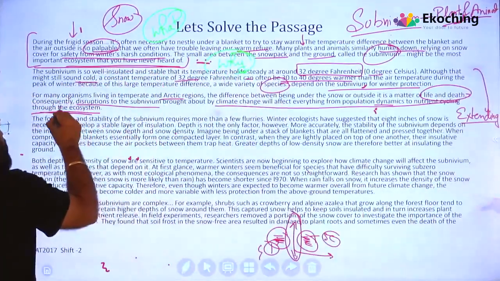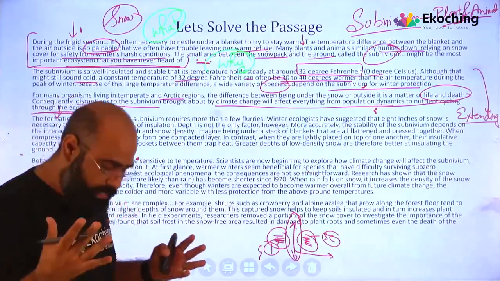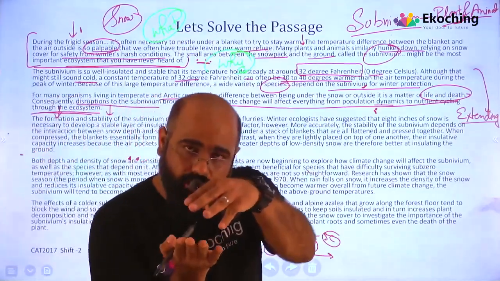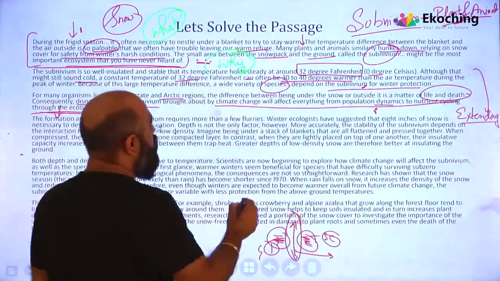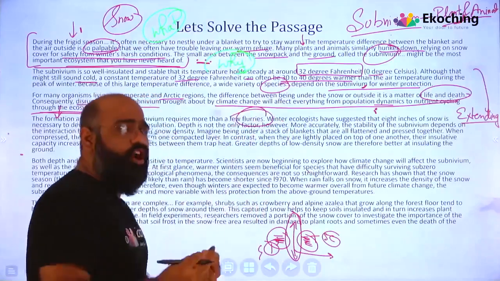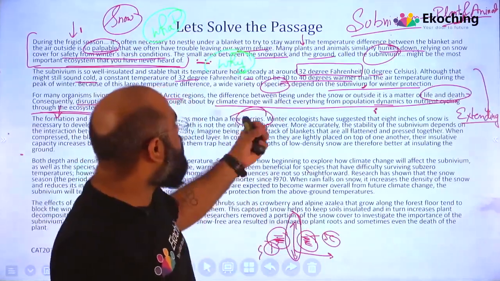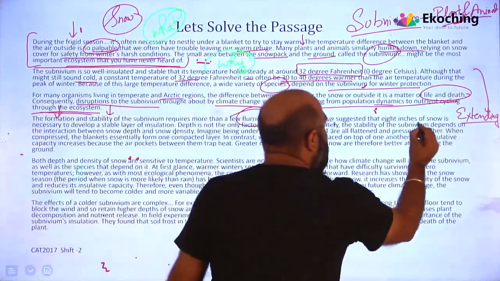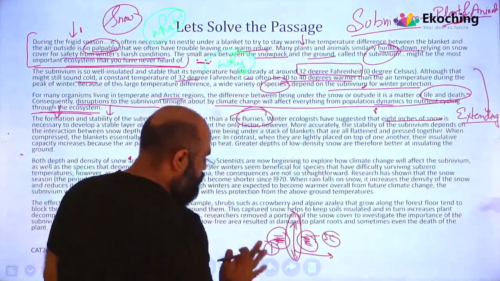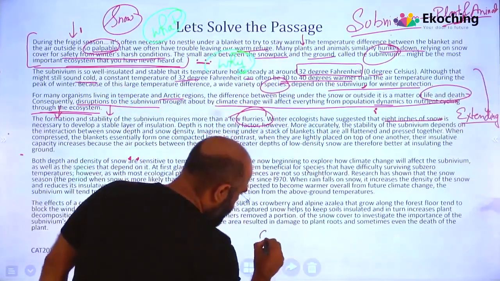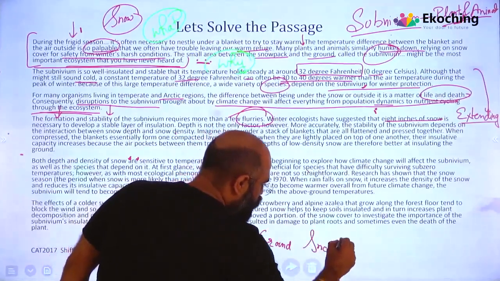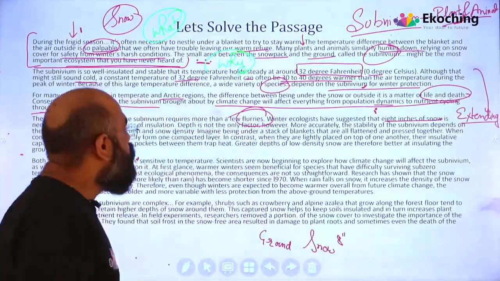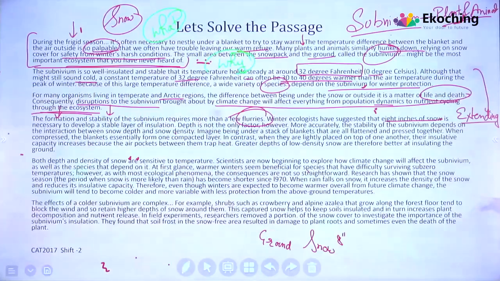So the formation and stability of the subniveum. How does it form and how is its stability maintained? First, how does that gap form, and then its stability. The formation and stability of the subniveum requires more than a few flurries. It's not that easy. Winter ecologists have suggested that 8 inches of snow is needed. When I'm talking about the ground, above the ground we are talking about snow. This snow should be at least 8 inches. So 8 inches of snow is necessary to develop a stable layer of insulation.